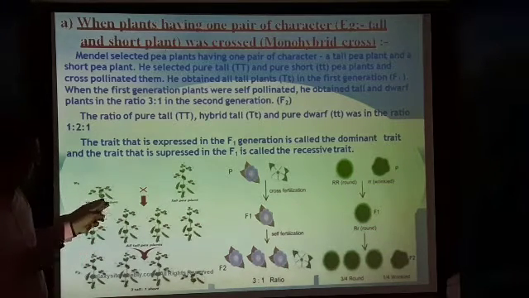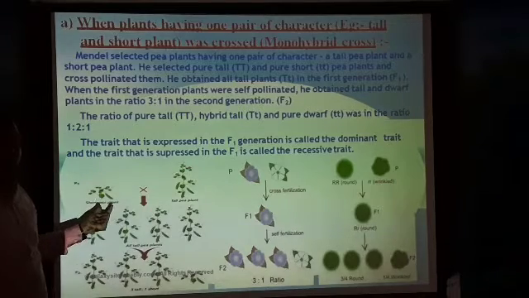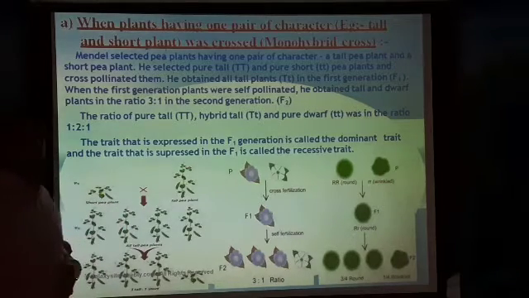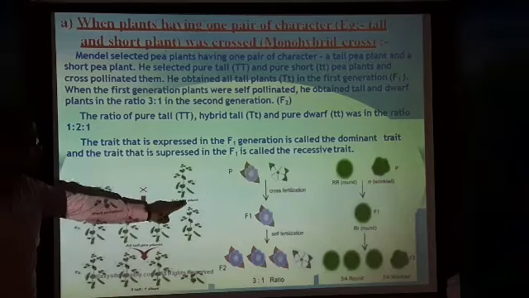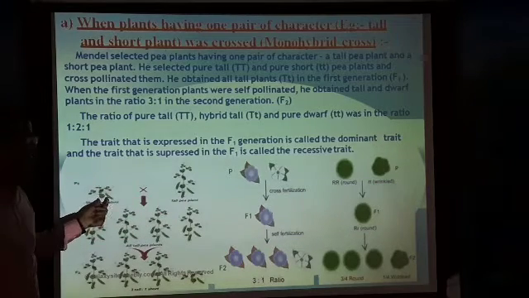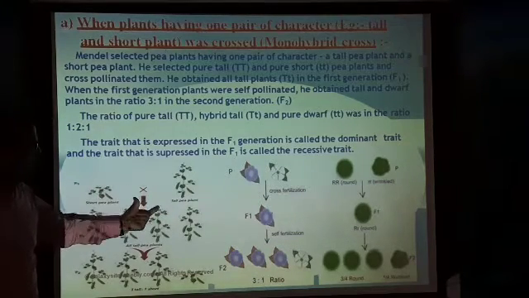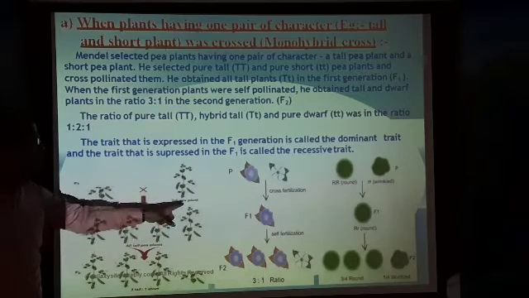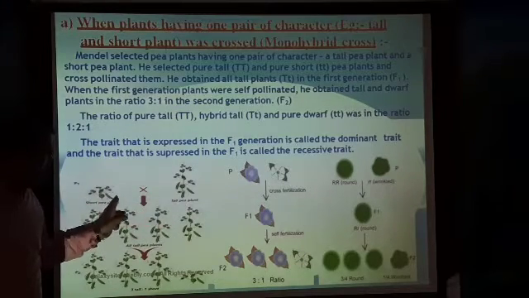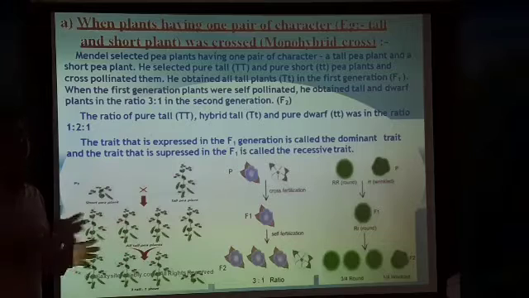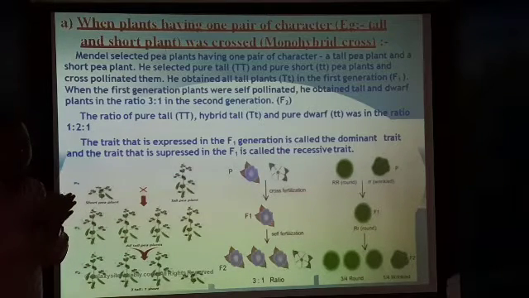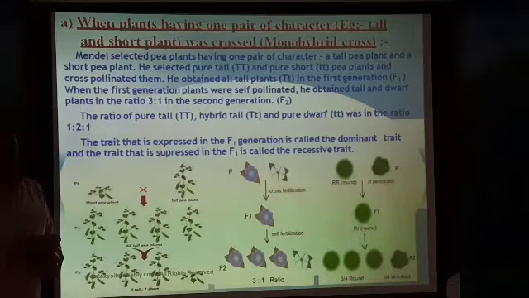See here, one has small t and small t, and here there are 2 capital T's. Here 2 small t's are there. When they contribute, what happens? One capital T and one small t will contribute. So when 2 different factors come together, only one will express its character.